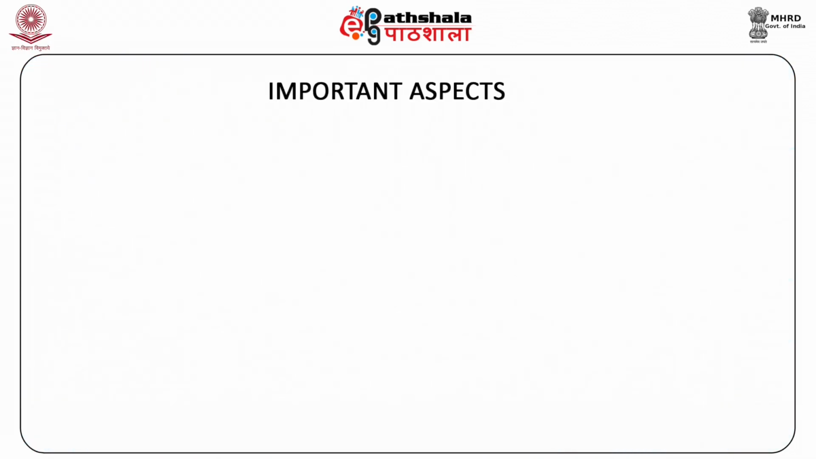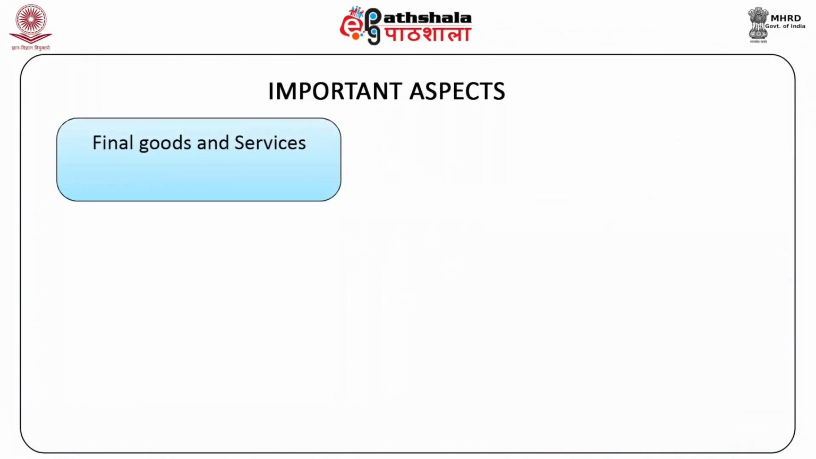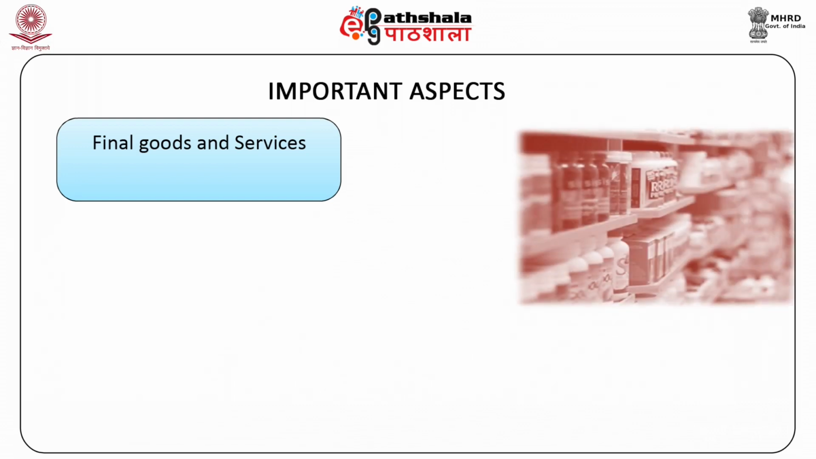Some of the important aspects of the definition of GDP that need special emphasis are final goods and services. Goods and services are of two types, intermediate and final goods. It is only the final goods and services and not intermediate goods that are a part of GDP. While computing GDP, only final goods are calculated and included, and their values are added together.